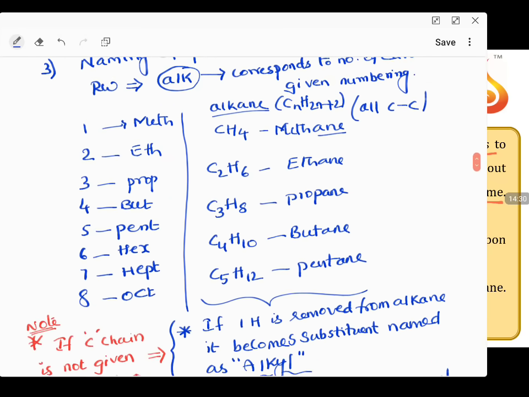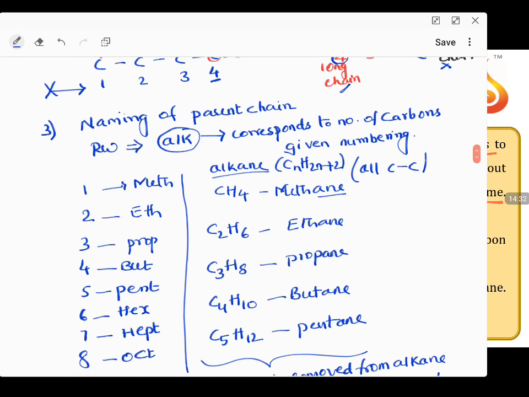Then, naming the parent chain, you have seen alkane, alkene, alkyne. You always have the word alk. What does this alk stand for? This indicates the root word. What is the name of the parent chain? How do you get this 3-letter word? From the number of carbons which are given the numbering like this. If only 1 carbon is there, then alk becomes meth. 2 carbons, eth. 3 carbons, prop. 4 carbons, but.